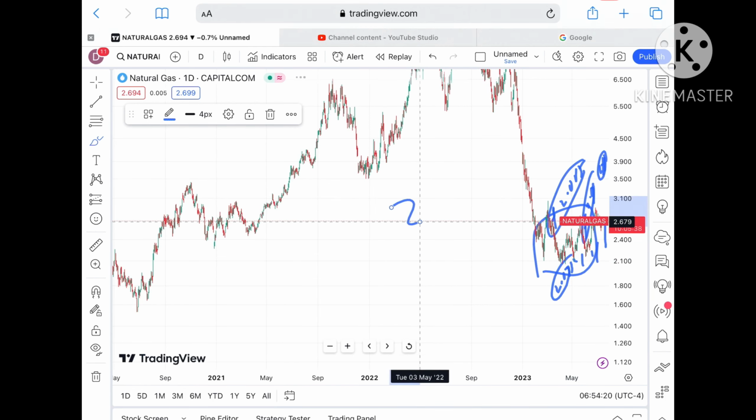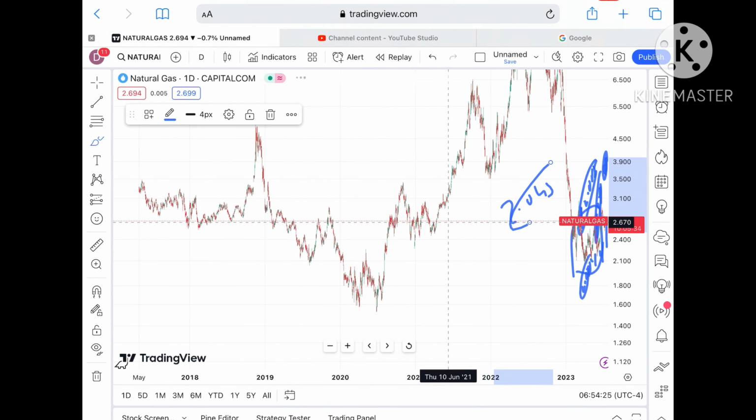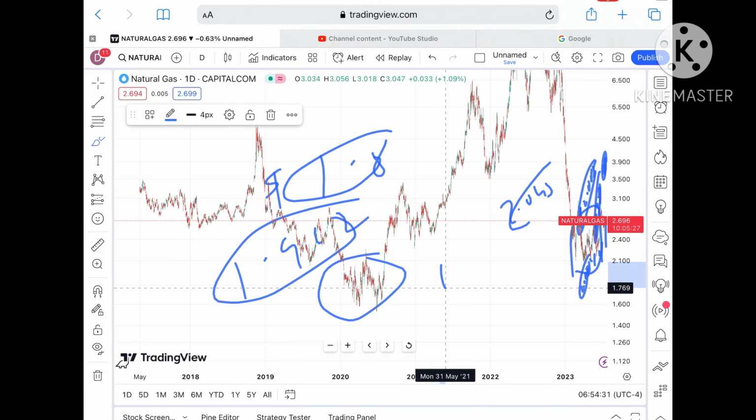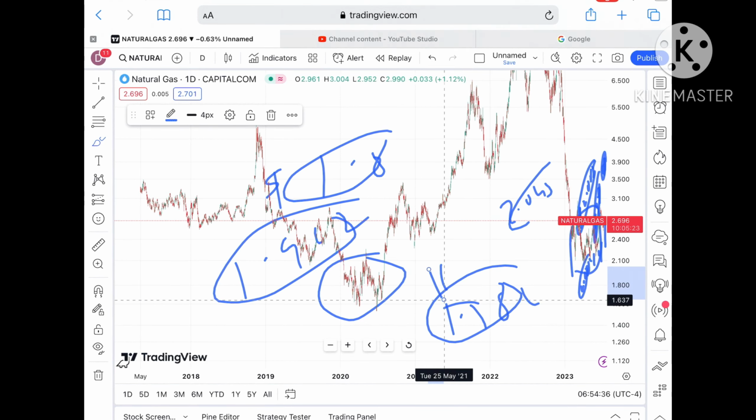Once it moves below a level of 2.043, it will come in the zone of around $1.942, and after that $1.8. Okay, then it will start falling below a level of $1.782, and then once it falls below that level, we can see a level of 1.643, and then further low if the price didn't sustain. You have to keep it in mind, because once it starts falling below $2, it will come in this zone. Okay, so once the price falls below that level, then we can see it can fall further low.